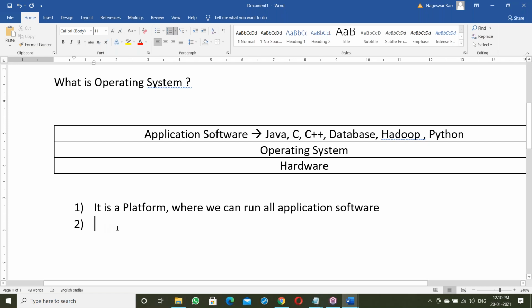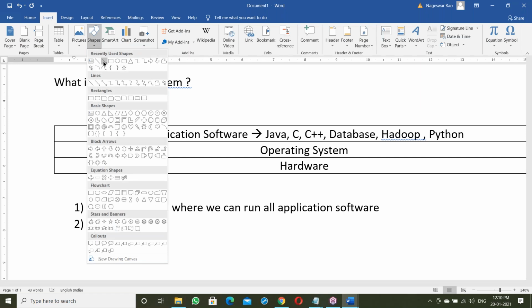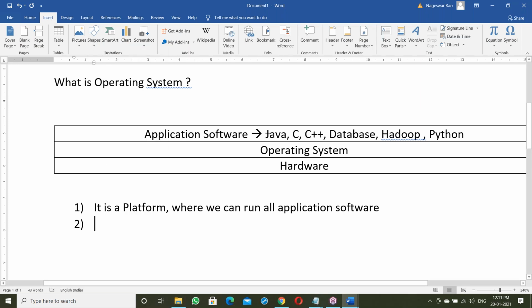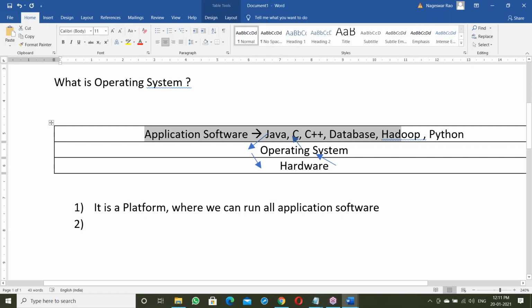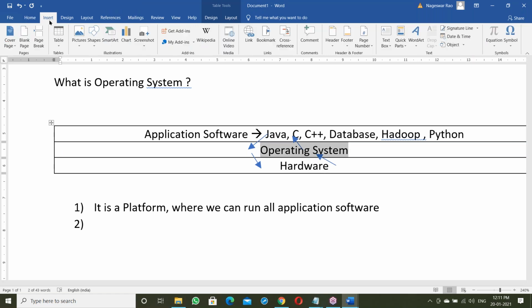Next, it is not only a platform. Suppose a Java program generates some output. The output of the Java program simply goes to the OS, and from there it is transferred to the output device. Or, for example, a C program reading from the keyboard: first the keyboard data goes to the OS, then from the OS to the C program. These are input output operations. Between application software and hardware, there is an OS.